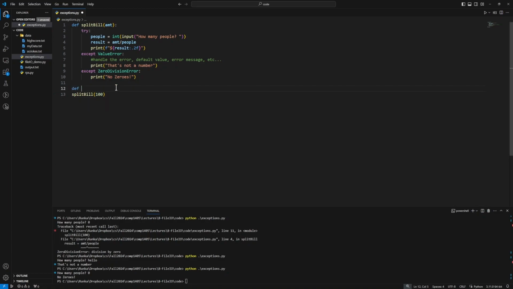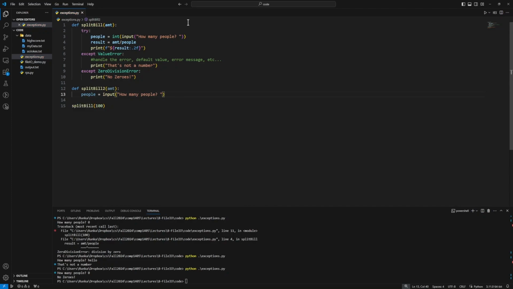So I can say def split bill2 takes in some amount. And this is going to do the exact same work. It's going to ask the user for a number, divide our input value by the number the user gives us, and print the result. The difference here is we now need to check for all of the errors at each stage. So the first step is we get our input. So we say people equals input, how many people.